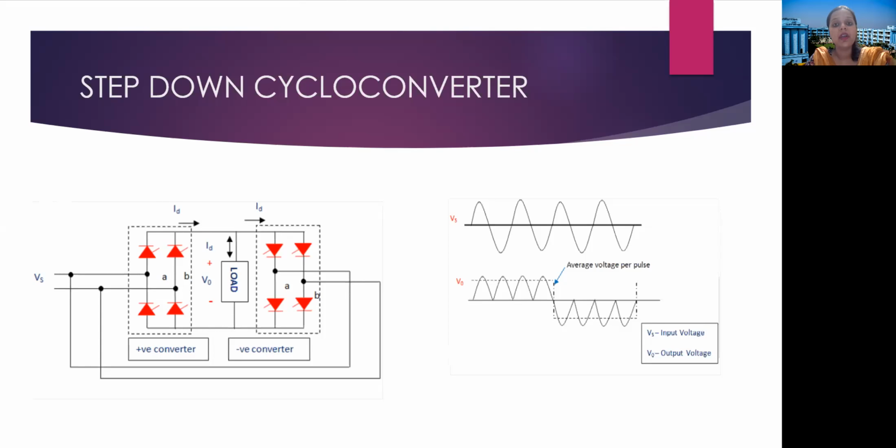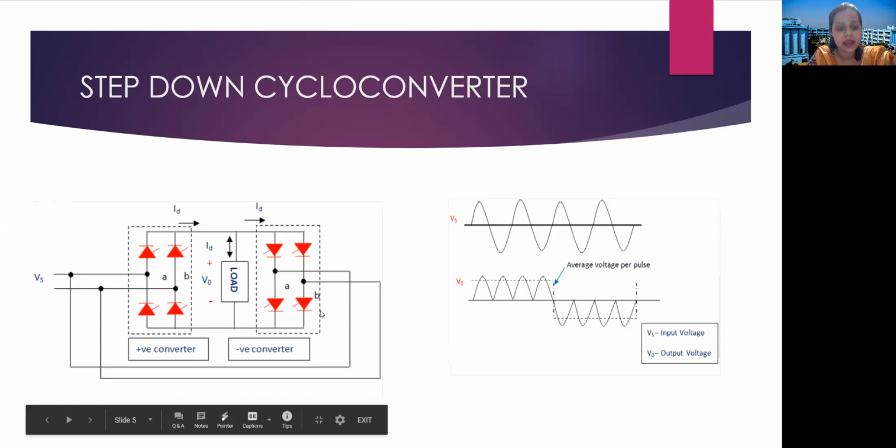We have already studied in the previous slide that a step down cycloconverter will have a frequency which will be lesser than the source frequency. Now, to have a lesser frequency, we must have an output voltage time period that will be greater than the source time period. That is the basic principle up to which a step down cycloconverter will work, right? Now consider this circuit.